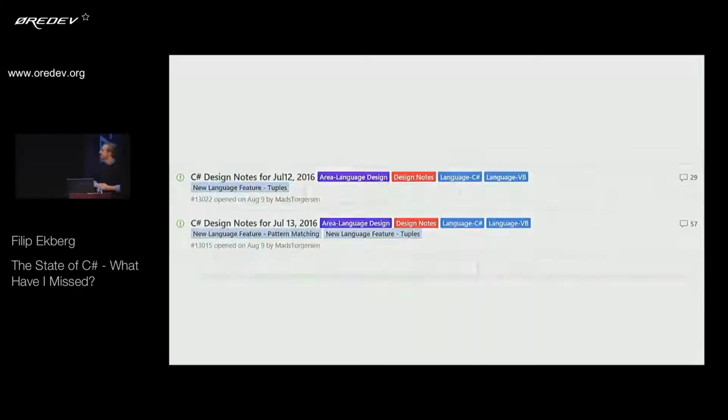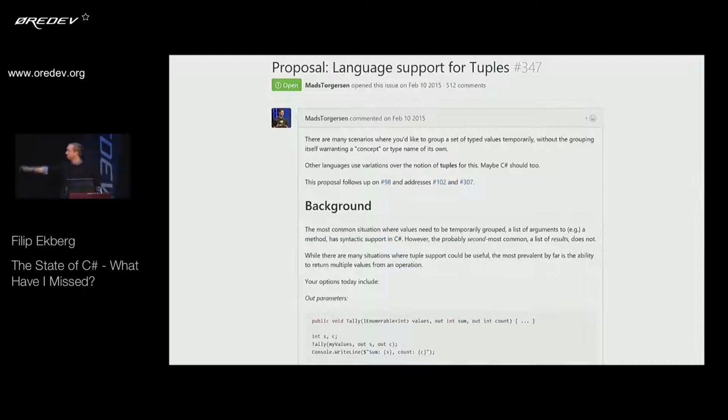All joking aside, what they do is add the design notes from these meetings. So here we can see from 2016, they started talking about language features for C# 7. They started talking about tuples and pattern matching, and they even added all the information about why do we want this. They do proper documentation, right? So this is what every developer dreams of. Why do we want to build this? How do we do it?